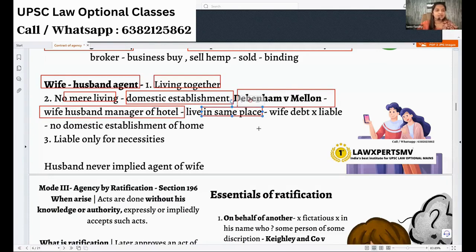The opposite person says they are husband and wife, living under the same domestic household, so whatever money the wife got, the principal husband must pay. The court will say, no, they are managing a hotel, which is a commercial establishment. No domestic establishment of home is there. So although they are husband and wife living together, since it is not a domestic establishment, the husband will not be the principal for the wife. That will be the ruling.